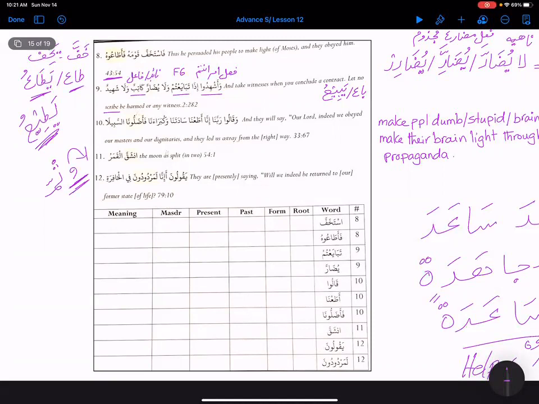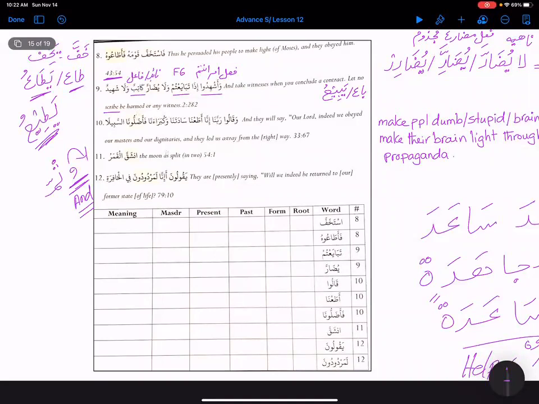We do not even translate them. Otherwise, we translate them with and. But sometimes they are not even being translated. When they are not being translated, basically they are istinafiya over there. Istinafiya means they are starting a new subject, new sentence. Okay, got it. Thank you.